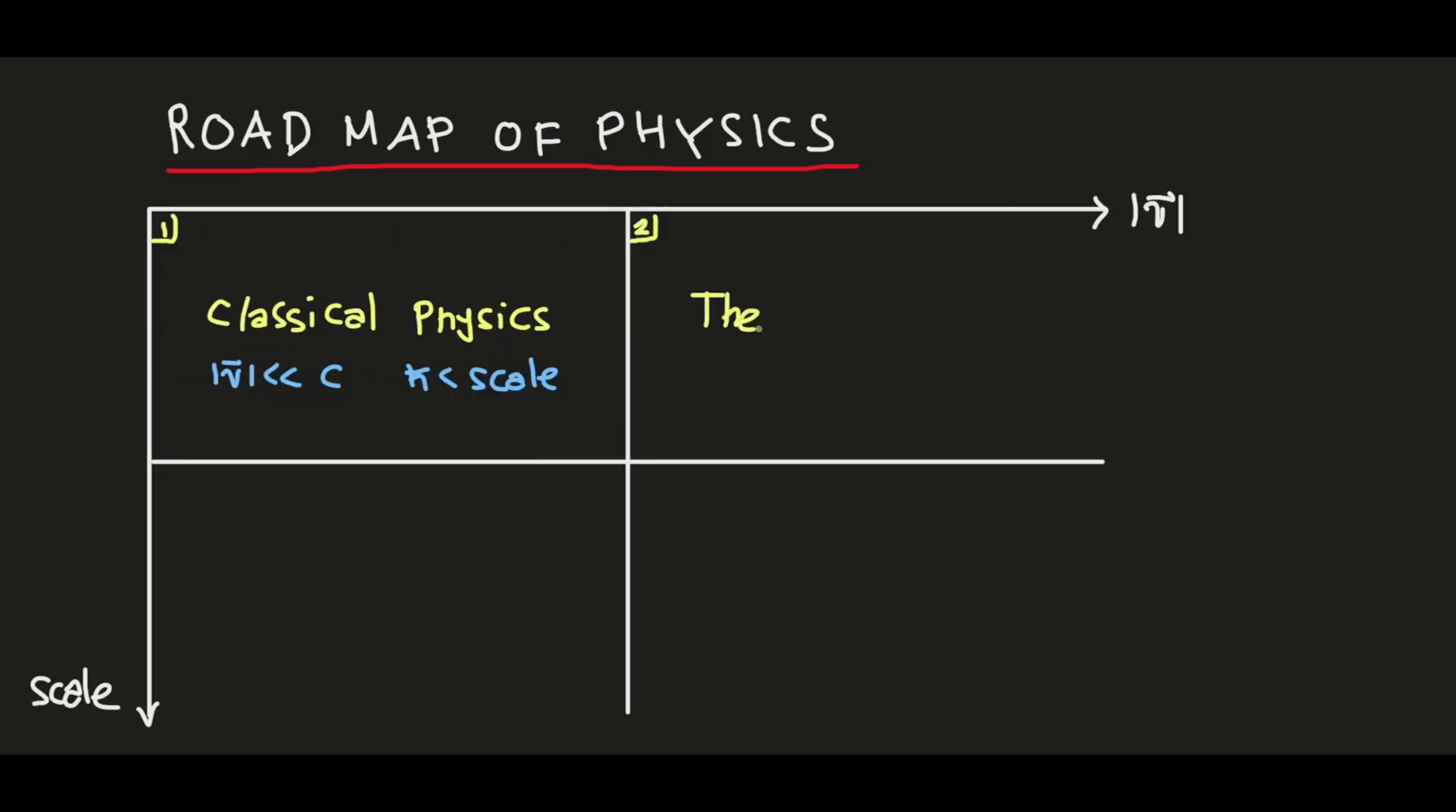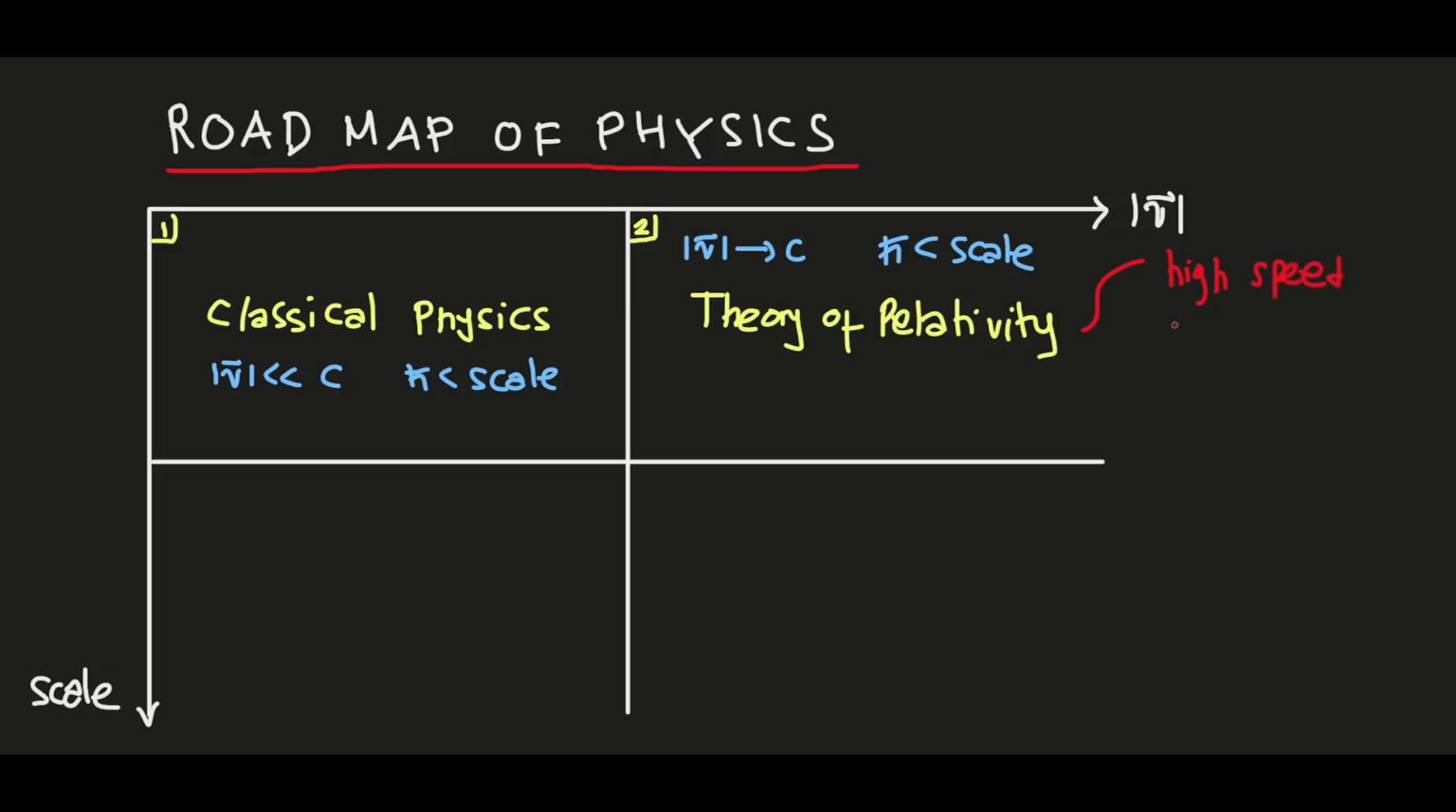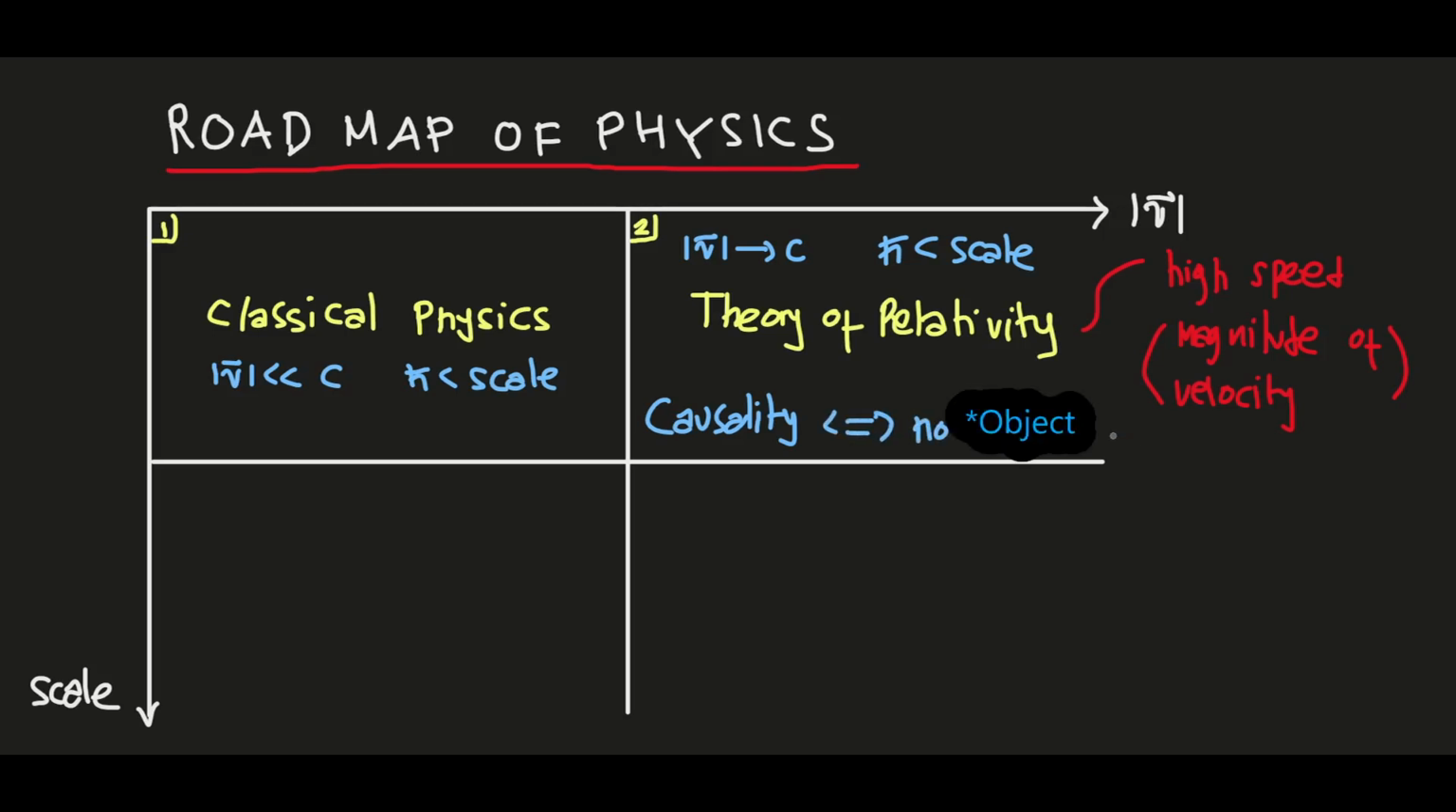The next region, region 2, is called the theory of relativity, first found by Albert Einstein, where the magnitude of velocity, or speed itself, approaches c, and works at a scale much higher than h bar. This theory tells you about the high speed region. By consequence, it tells you that causality means no object or no matter is faster than c, or faster than the speed of light.